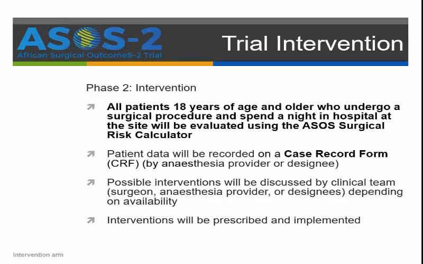During recruitment, all patients 18 years or older who undergo a surgical procedure and spend a night in the hospital at the site will be evaluated using the ASOS surgical risk calculator. Patient data will be recorded on the case report form. Possible interventions for high-risk patients will be discussed by the team, usually between the surgeon and anaesthetist, and the interventions will be prescribed and implemented.